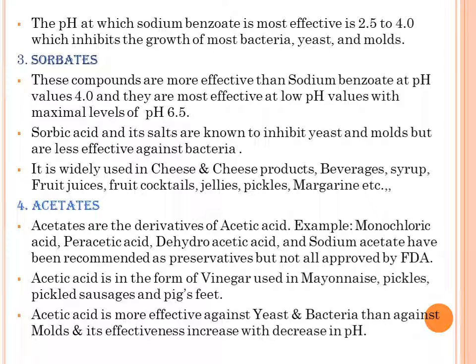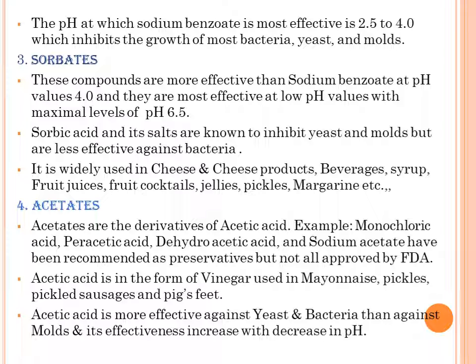It is widely used in cheese and cheese products, beverages, syrups, fruit juices, fruit cocktails, jellies, pickles, margarine, etc. Sorbic acid as sodium, calcium, potassium salt is used as a direct antimicrobial additive in food and as a spray, dip or coating material on packaging.